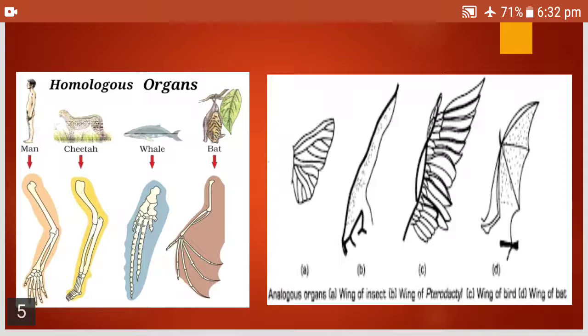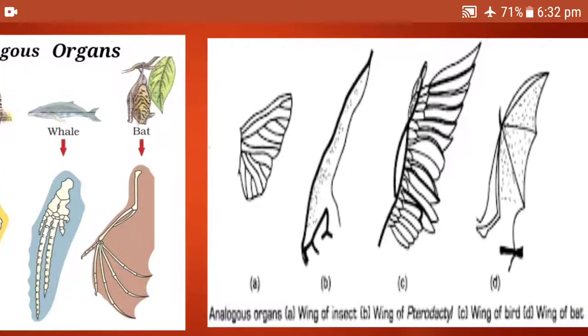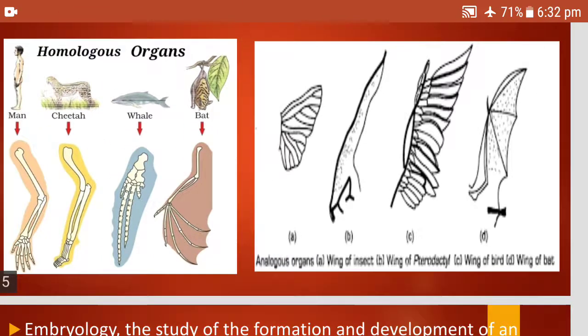Whereas if you talk about analogous organs, that is the second picture, wherein we have the wing of an insect, wing of a bird, wing of a bat. We have different wings here. They all perform the same function but their embryonic origin is different.